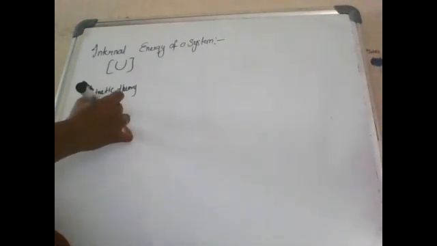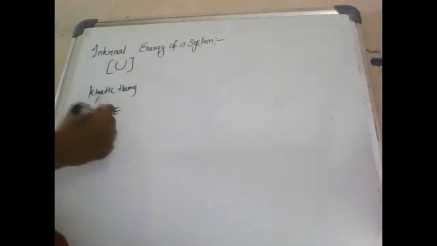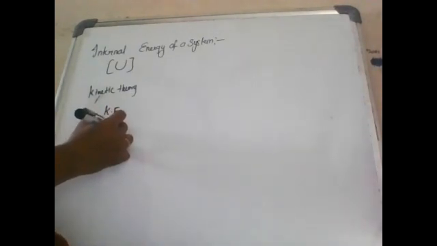The molecules are in a state of constant rapid motion and hence possess kinetic energy. The total kinetic energy of molecules is called internal kinetic energy.